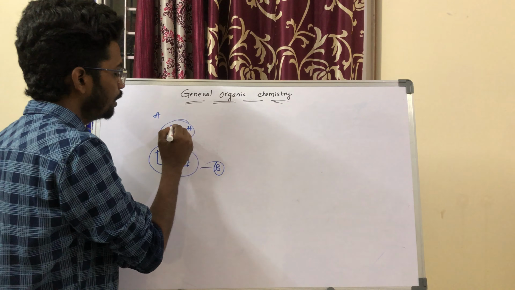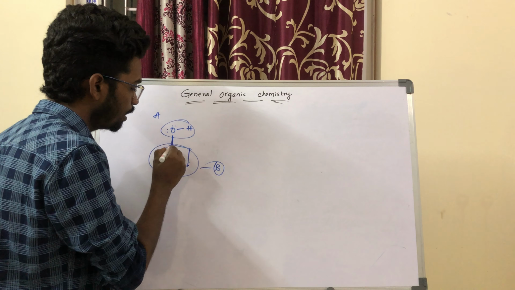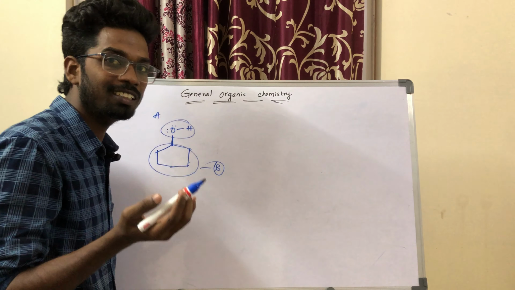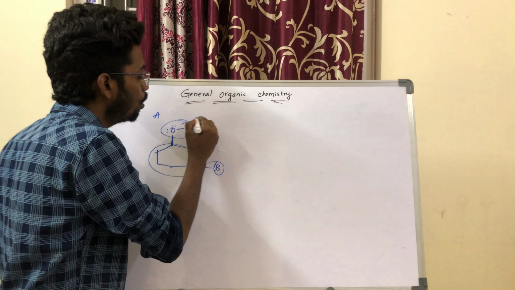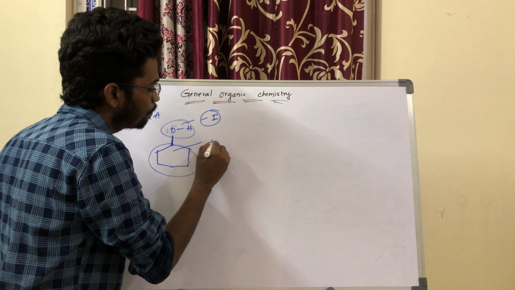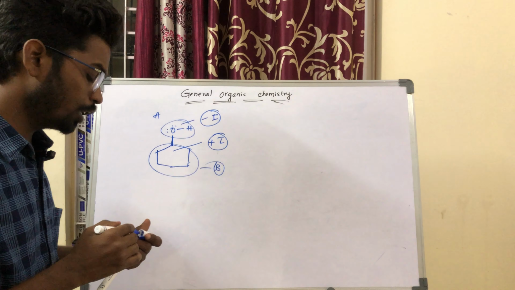If you see, here we have an oxygen, right? Here you have a carbon and oxygen. Which one is the more electronegative atom? Obviously oxygen is the more electronegative atom, so it acts as a minus I effect, and the other acts as a plus I effect. This is our inductive effect.